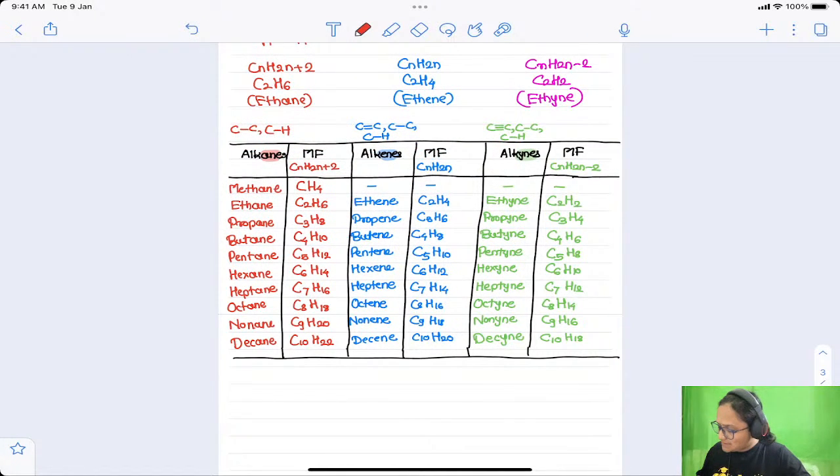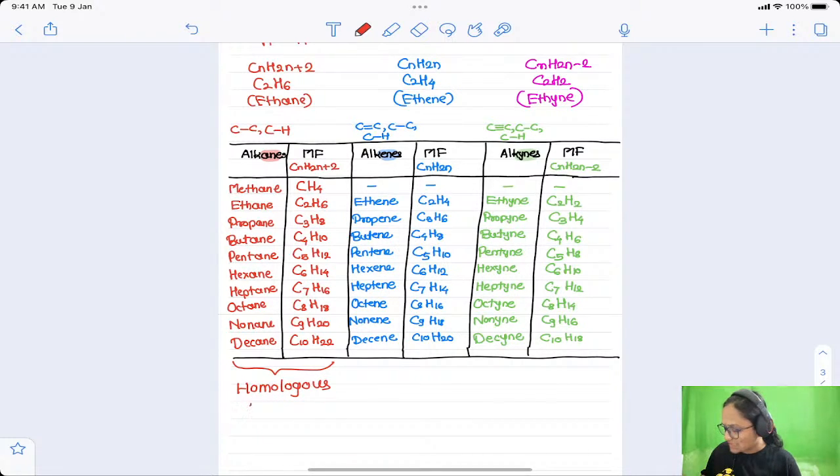So these 10 members, you can add more than 10 members also, it's not up to 10, it's more than 10 also, right? But for class 11 only up to 10 members is fine. For next year you should know the next 10 members.